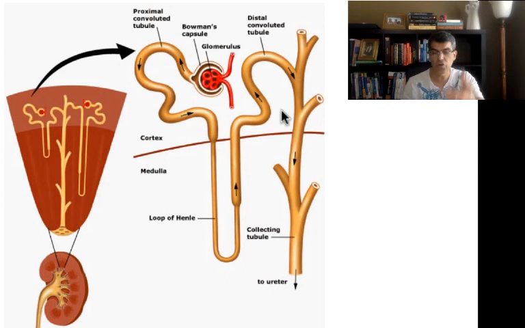And you know, when the sodium is taken out, water is going to follow sodium. So therefore, water is going to get out. As a result, you pee less. So aldosterone is going to remove sodium, and as a result, it's going to remove water, so you pee less. If you pee less, that means you're keeping more water and sodium in your body. That means your volume is going to go up. When your volume goes up, your pressure is going to go up.